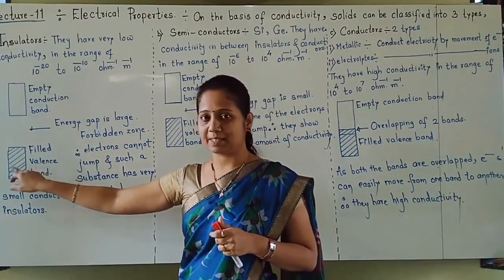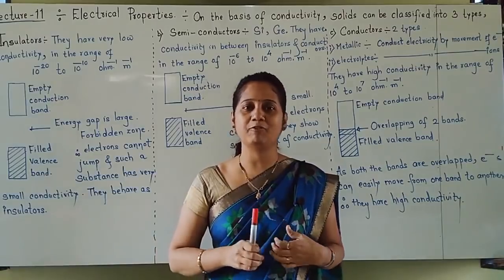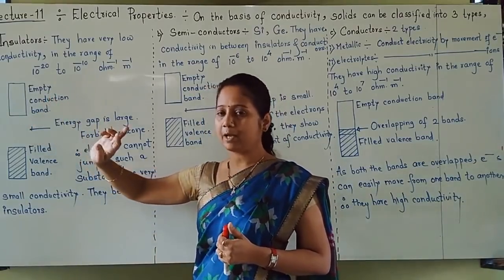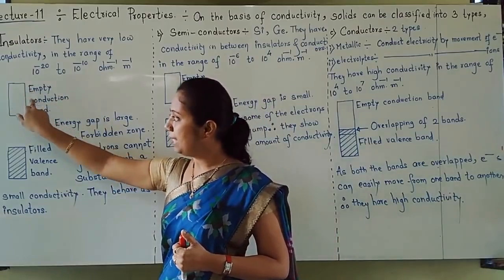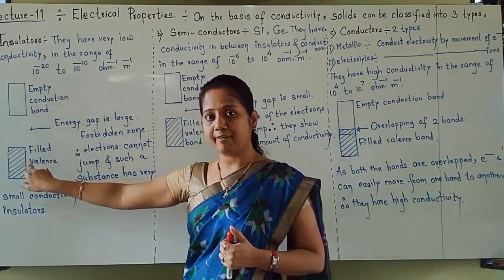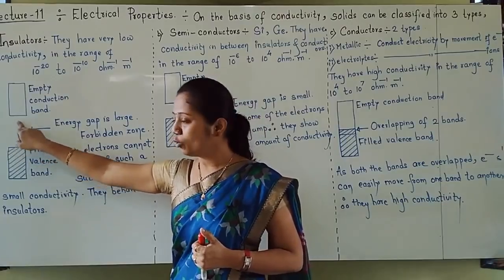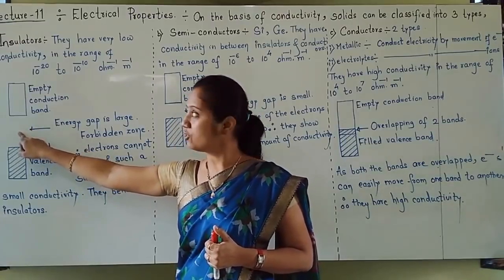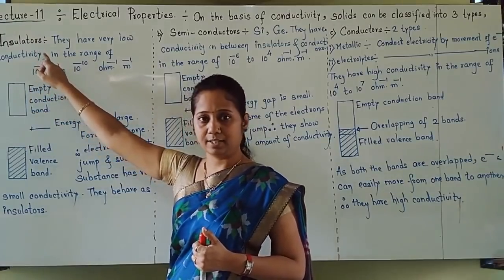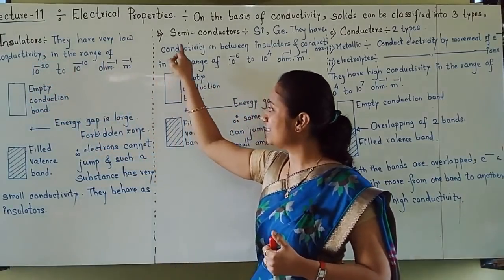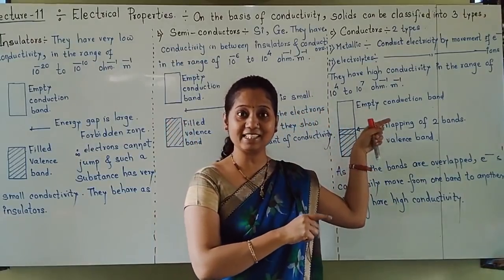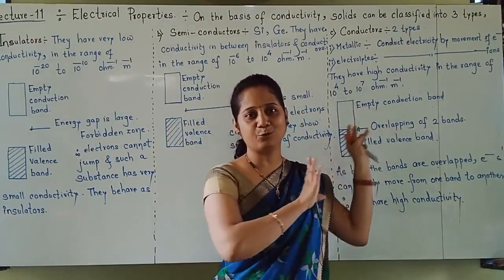Electrons are responsible for conductivity here. Between these two bands a large gap is present. This gap is large in the case of insulators. In semiconductors, the gap becomes small. In conductors, this gap becomes 0.